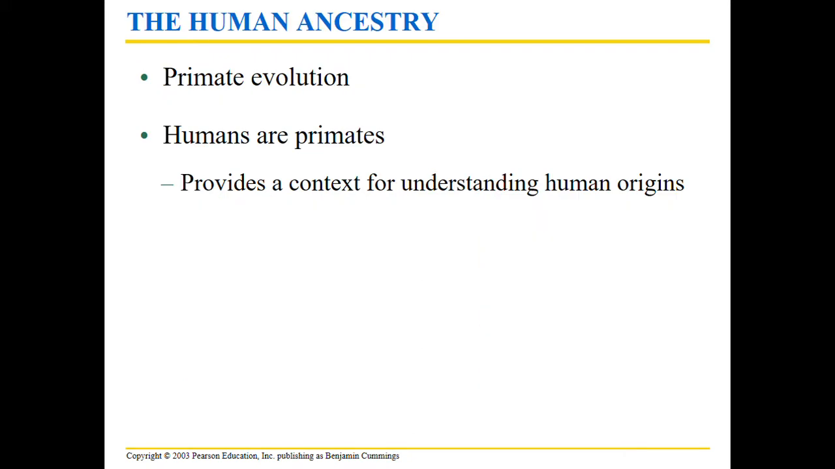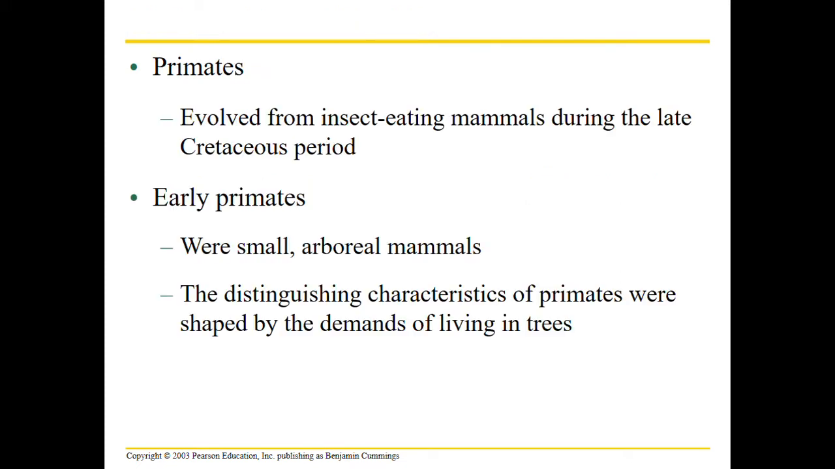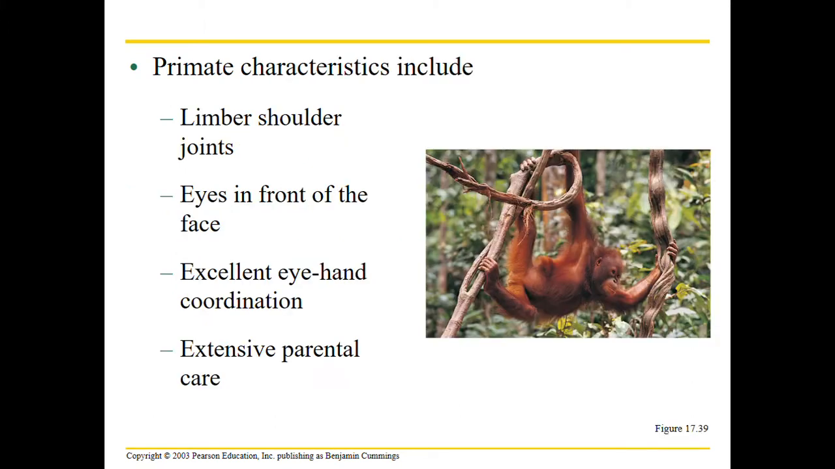Alright, now on to human ancestry, primate evolution. Humans are primates, and this helps us understand our origins. Primates evolved about 100 million years ago from insect-eating mammals in the late Cretaceous. And early ones were tree-living, so they were arboreal. And then once they became arboreal, we saw some adaptations to help these primates live in trees more easily.